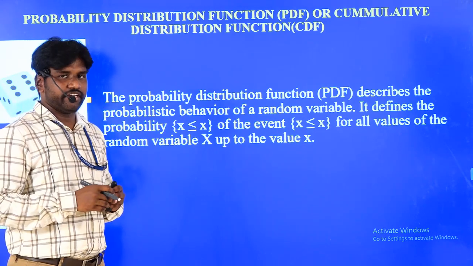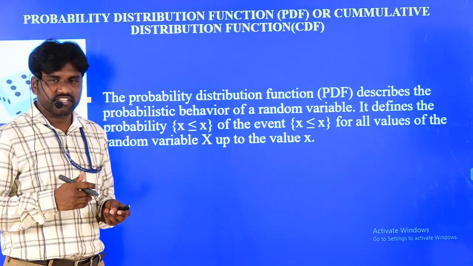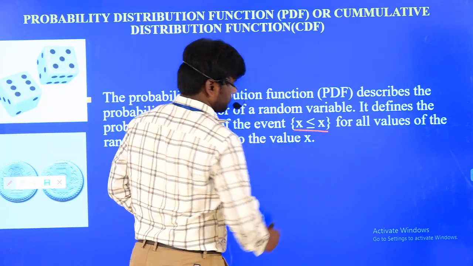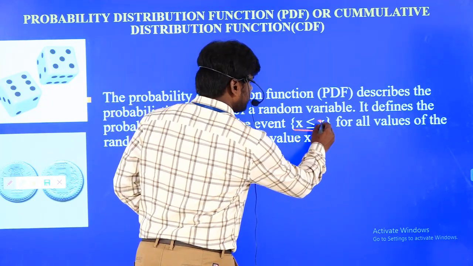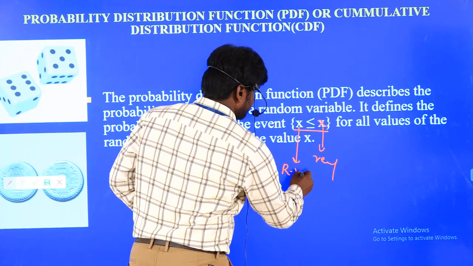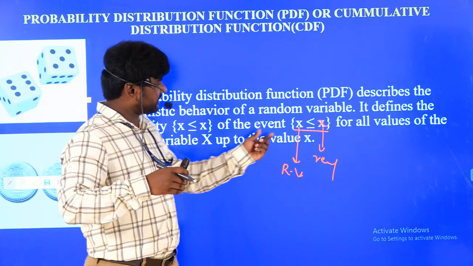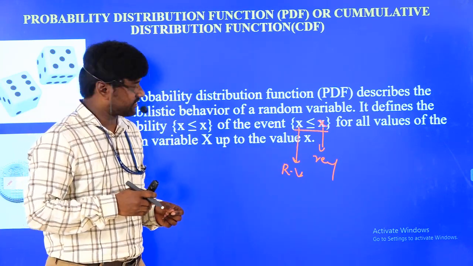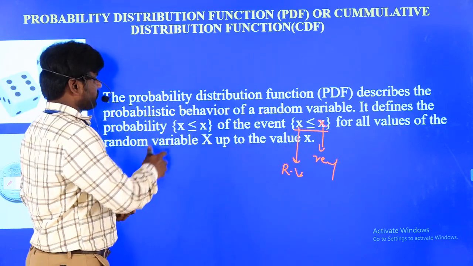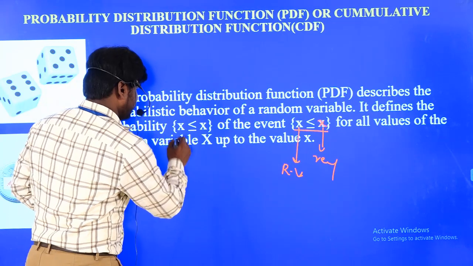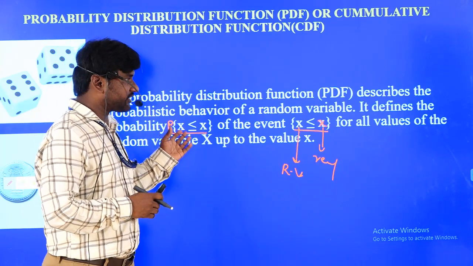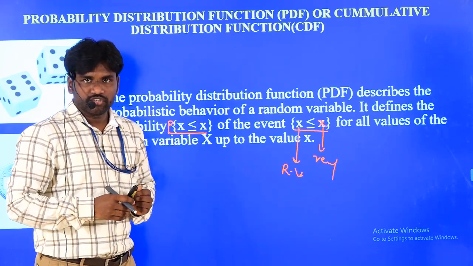Mathematically, how do you write the probability distribution function? Suppose you are taking an event capital X less than or equal to small x. Here the small x indicates a real value, and the capital X indicates a random variable. Whenever there is an event capital X less than or equal to small x, if you find the probability of that particular event, the probability of capital X less than or equal to small x, you can name it the probability distribution function.